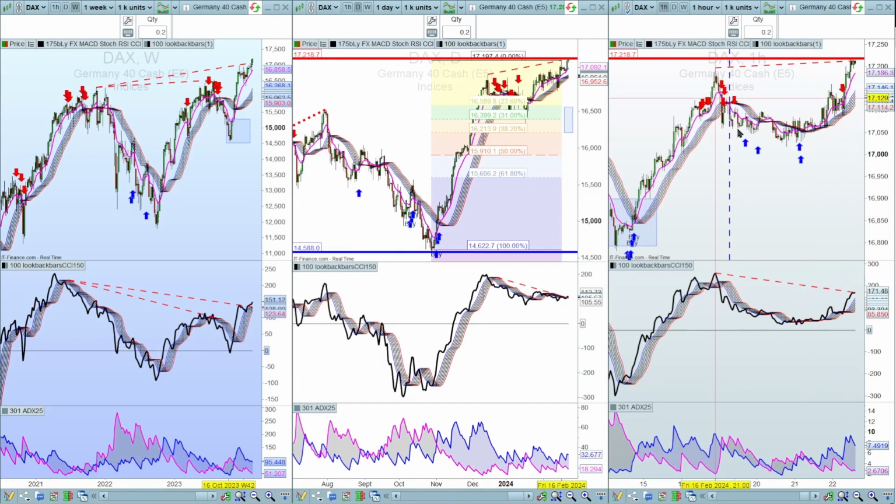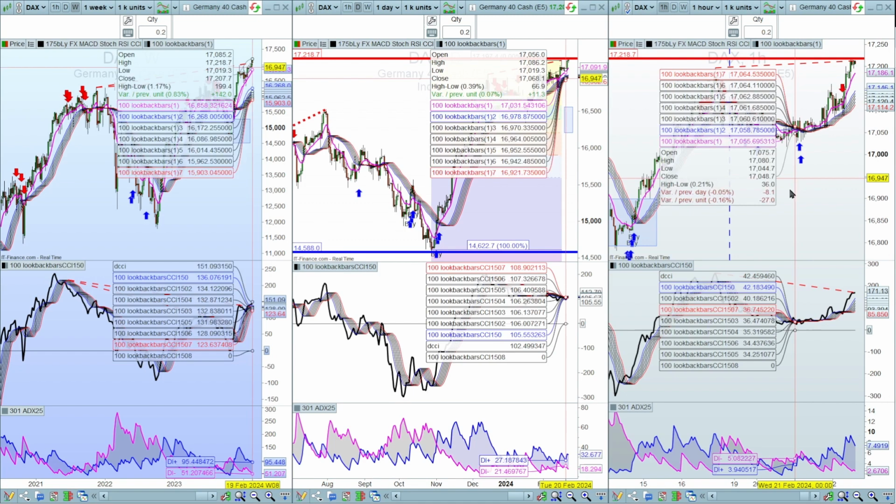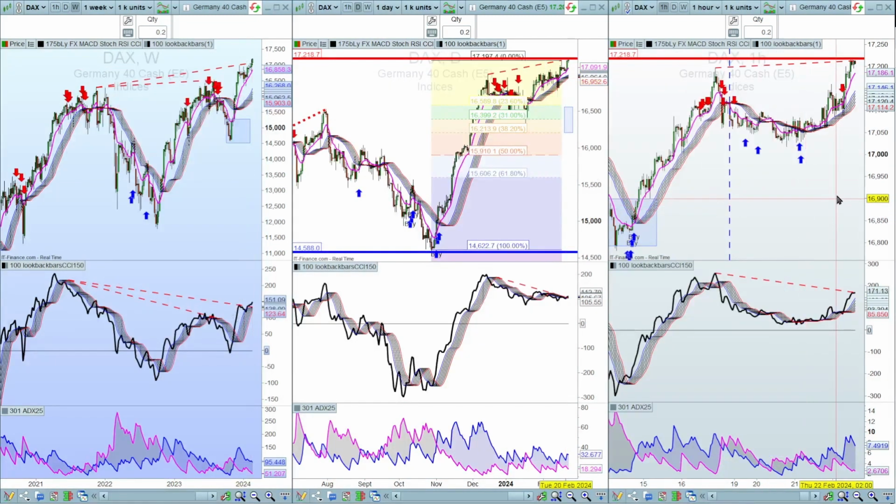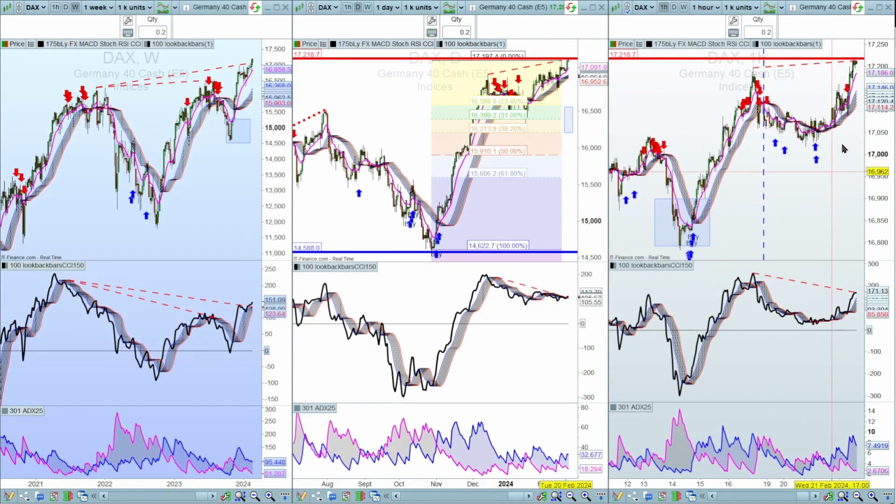Now, to understand how to draw these, I've got links in the description below, so feel free to look at those up separately. But at the moment, I'll be careful about going long until we see some of these divergences fail. And by that stage, we need to see, at least on the hourly, a break higher than that point there, in which case we'll see the price break much higher than this resistance. Likewise, on the daily, we need to see this break higher than the entry point, and so on.